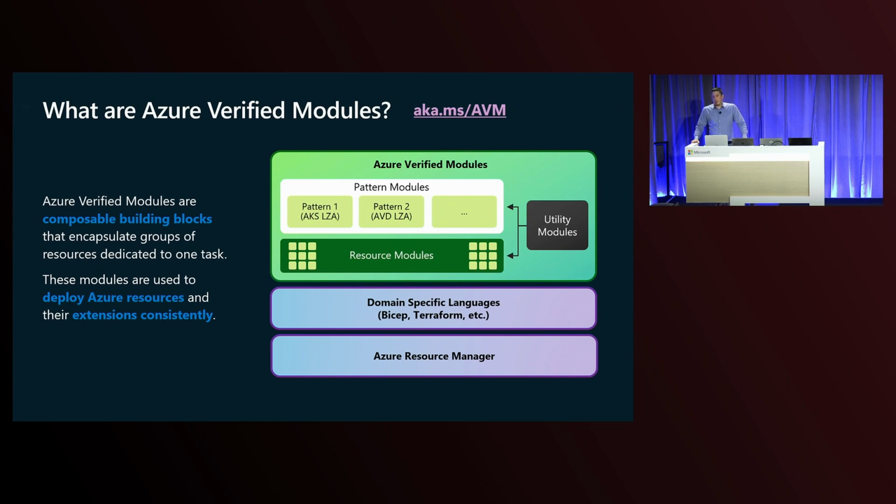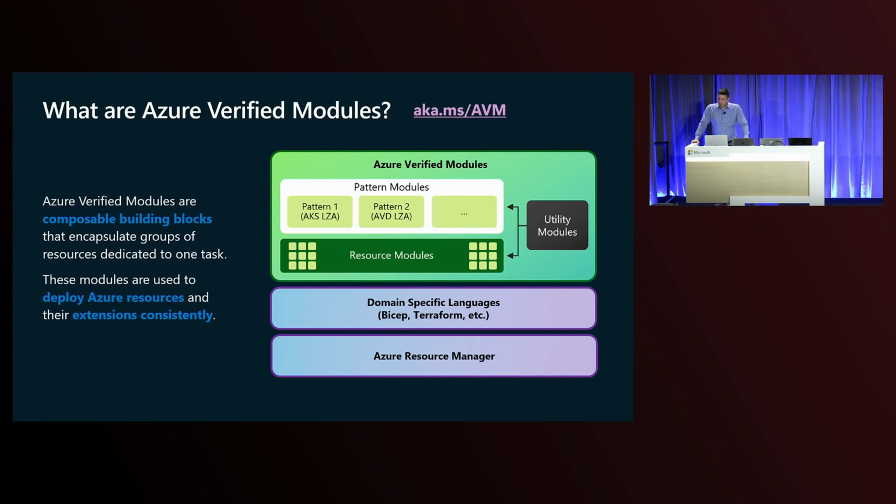Pattern modules, on the other hand, are the more complex architectural patterns or workloads or accelerators, like solution accelerators or landing zone accelerators, as I have it here in the examples. So you could think of those as the Kubernetes Services Landing Zone Accelerator or the Azure Virtual Desktop Landing Zone Accelerator, or any third-party solution or any custom solution can be published as a pattern module in Azure Verified Modules.